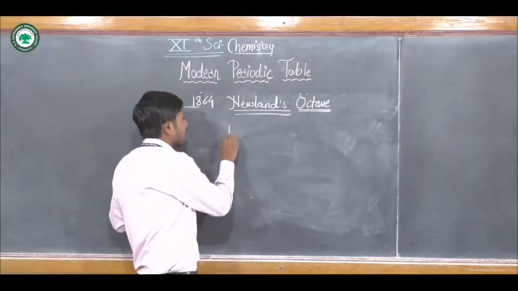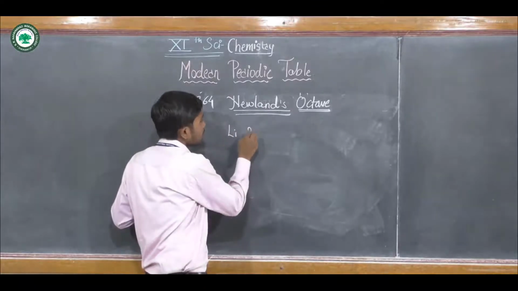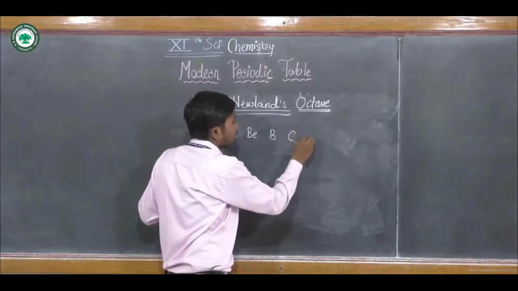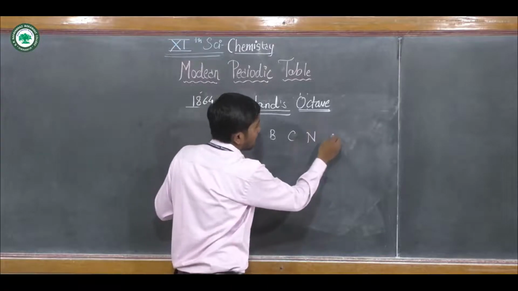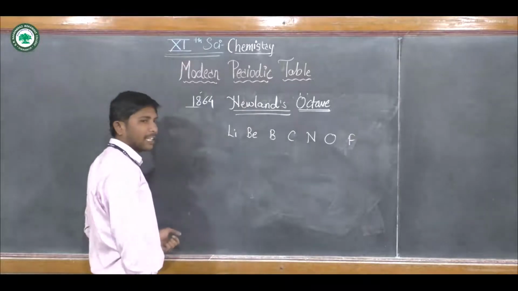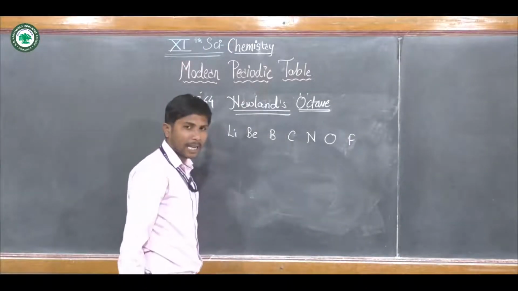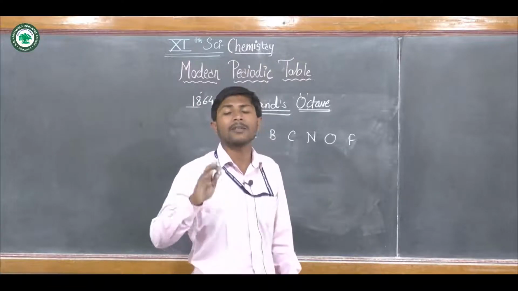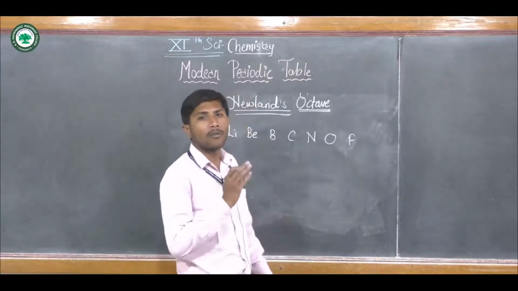Look at the example: lithium, beryllium, boron, carbon, nitrogen, oxygen, fluorine. These are the 7 elements, and according to Newland's octave law, the 8th element has properties the same as the first element.